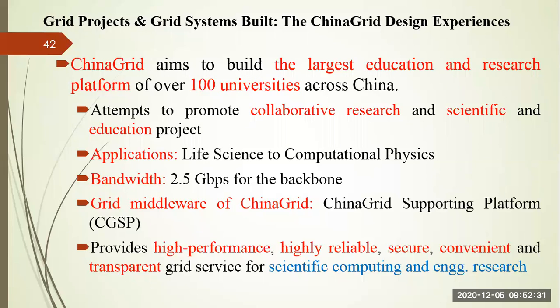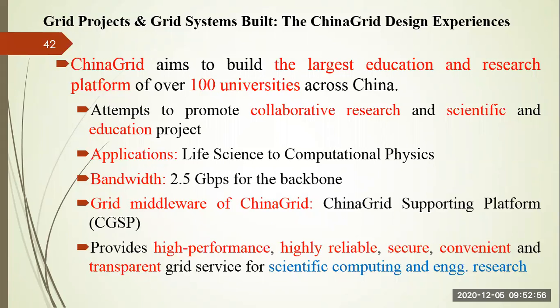And many top universities of China, like Tsinghua University, University of Science and Technology, Peking University, Beihang University, South China University, Shanghai Jiao Tong University, Southeast University, okay, and National University of Defense Technology, they are participating in the China Grid.